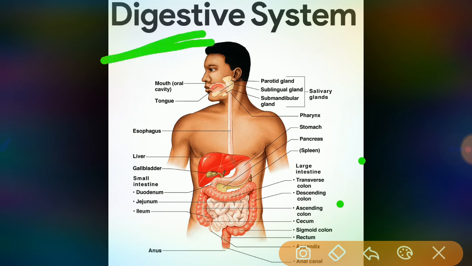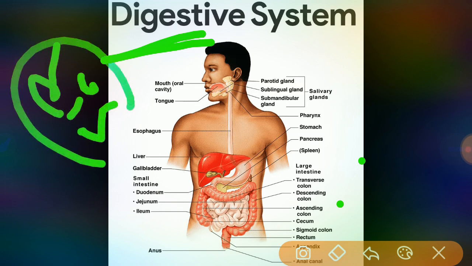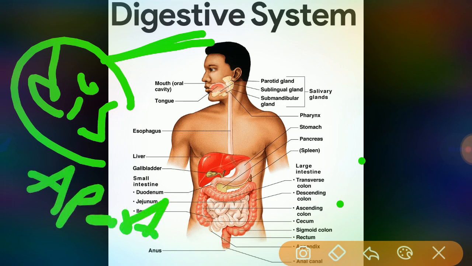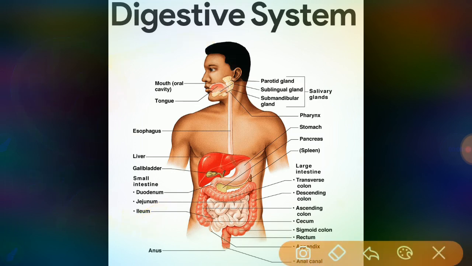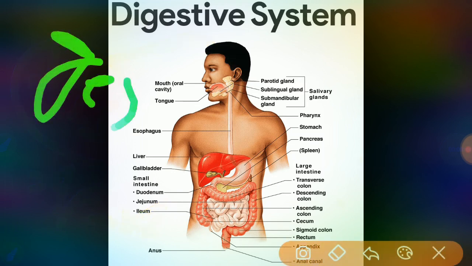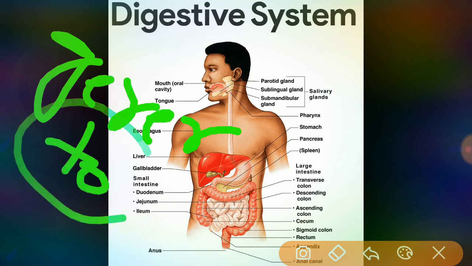The meaning of digestion: dis means apart, and gerere means to carry. So the food particles we take are carried out to each part, each cell of the body.